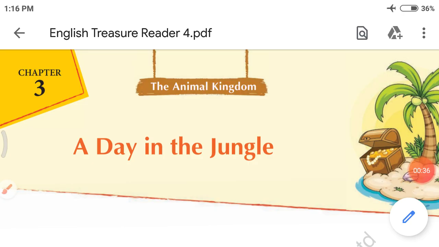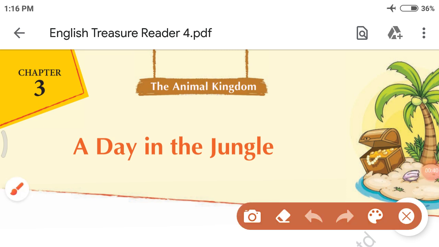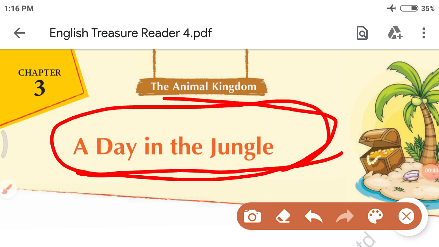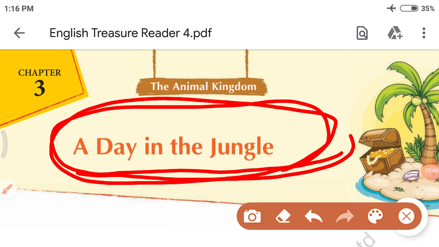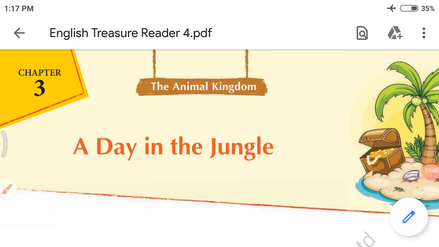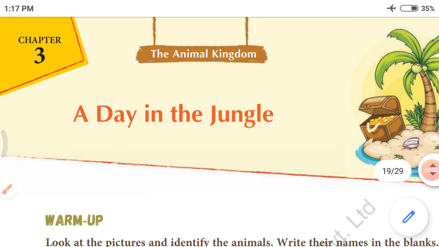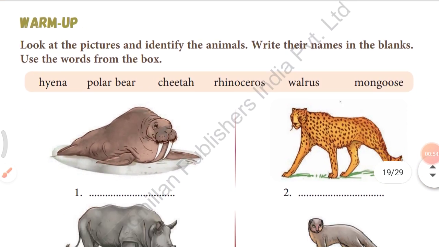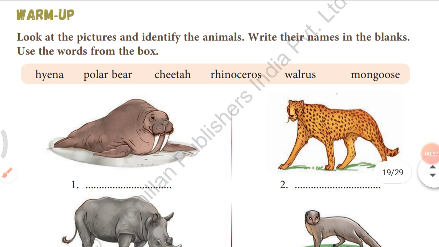Chapter number 3, A Day in the Jungle. What is the name of the chapter? A Day in the Jungle means one day you spend in the jungle. Now, let's see the warm-up exercise. What have we seen in the warm-up exercise? We have seen different kinds of animals.